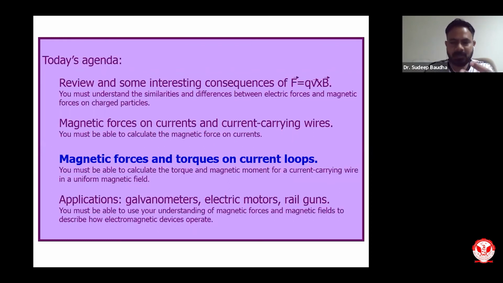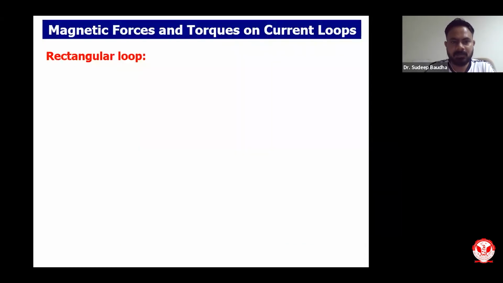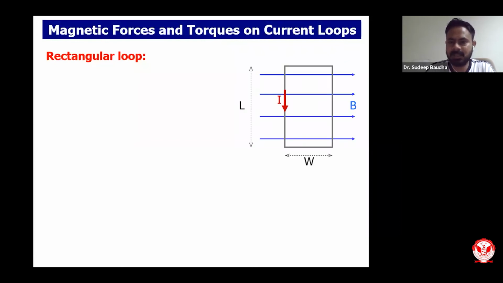So I will try to relate, if force is 0, then whether torque will be 0 for that particular loop or not in a uniform magnetic field. Let me take the example of a rectangular loop. Please follow the sign convention, direction of current and direction of magnetic field. I have a rectangular loop which has 0 thickness, width W, length L.